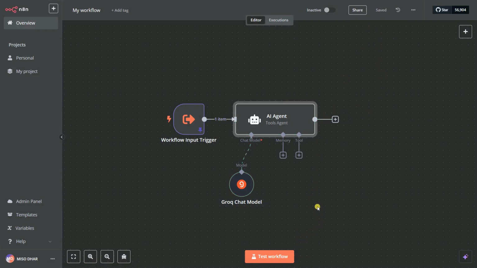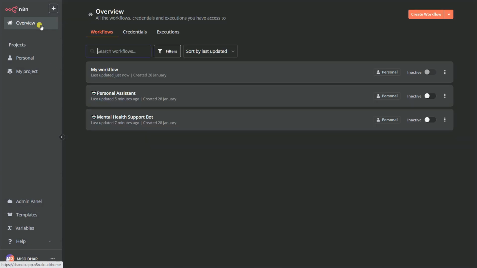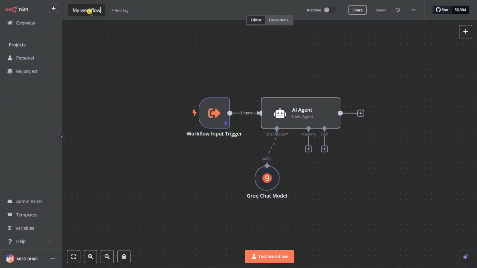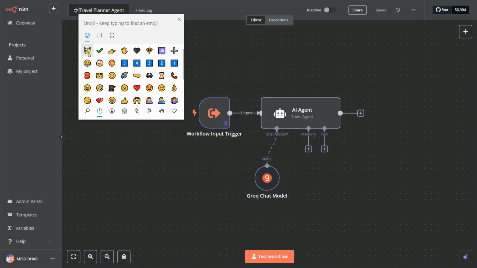Let's try saving the workflow first. So I'm going to go to the workflow, and okay, I need to give it a workflow name. I forgot every time. So let's say this is nothing but our travel planner. Let's say planner should be an agent. Let's say agent. Okay, you can give it the same bot icon. So you can click it here.